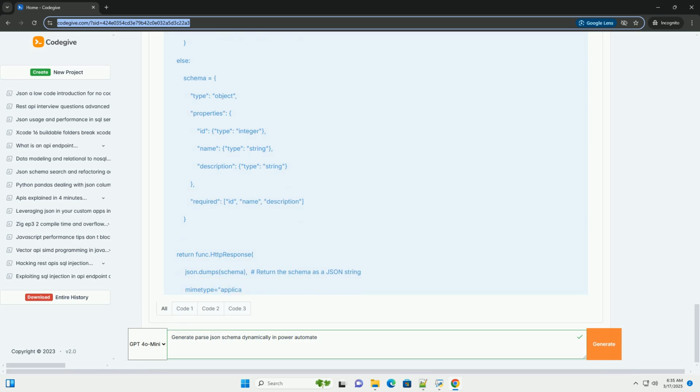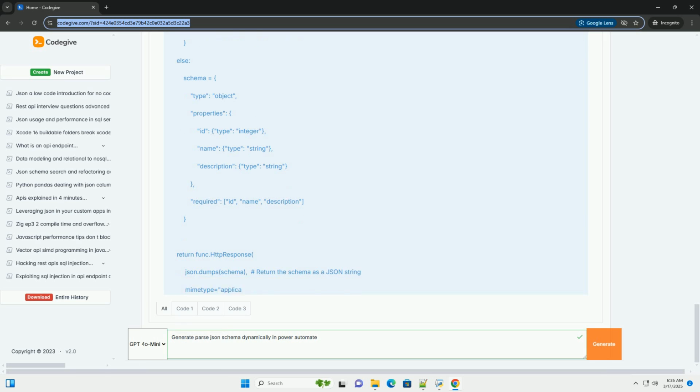Choosing the right method. Simple scenarios: if you have a very simple JSON structure with only a few possible variations, using compose actions and string manipulation might be sufficient. Moderately complex scenarios: if the JSON structure is moderately complex, consider breaking down the schema into smaller parts and building it incrementally using compose actions.